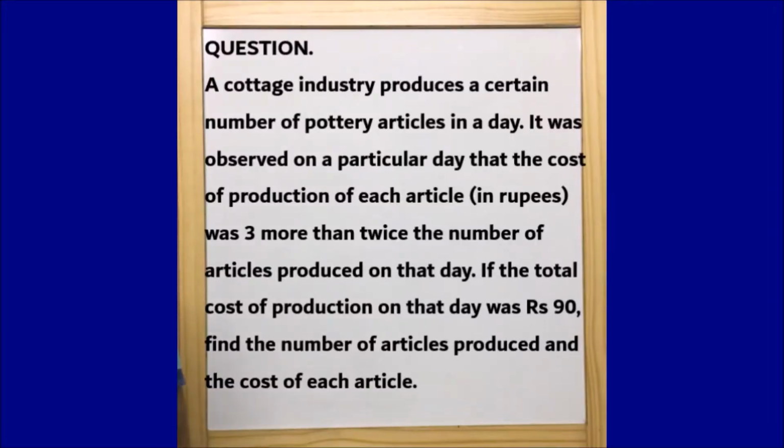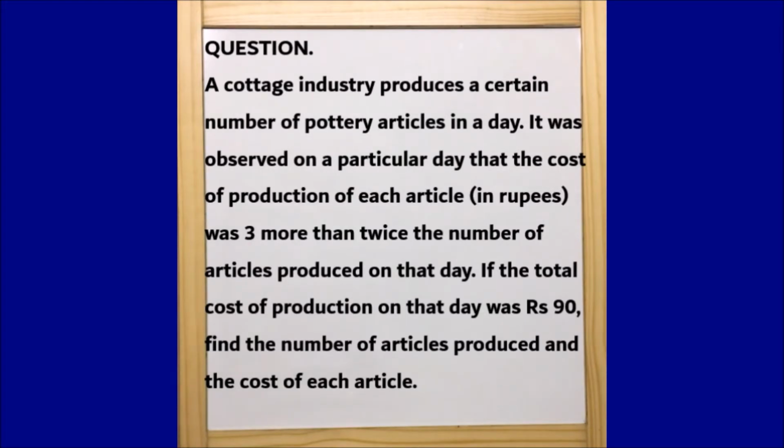The second question is, a cottage industry produces a certain number of pottery articles in a day. It was observed on a particular day that the cost of production of each article, given in rupees, was 3 more than twice the number of articles produced on that day. If the total cost of production on that day was rupees 90, find the number of articles produced and the cost of each article. So guys, the question looks to be a little lengthy and a little confusing,